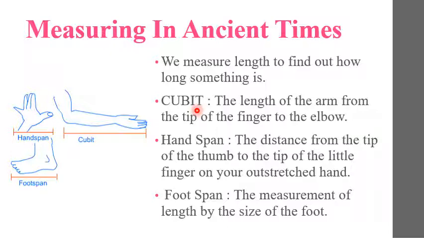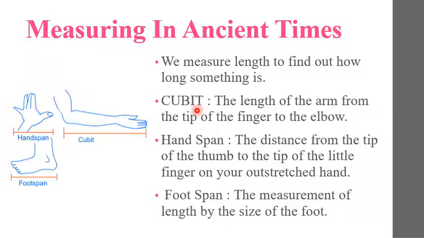So in olden times, in ancient times, people used their body parts to measure things. For example, they used their hands to measure the length of a cloth, or their feet to measure the distance. However, the size of hands and feet differs from person to person.